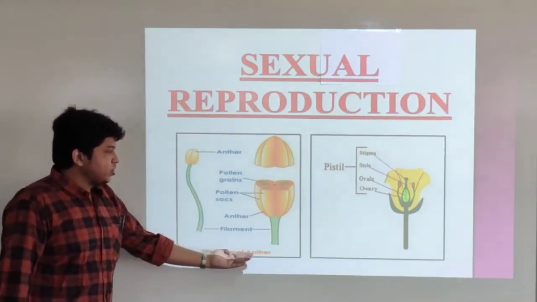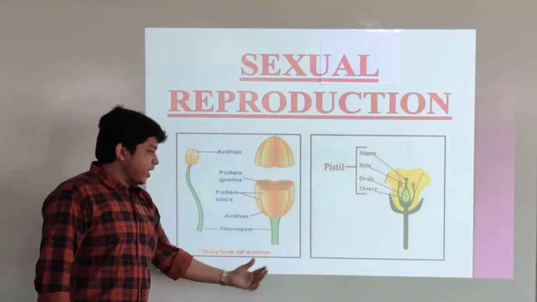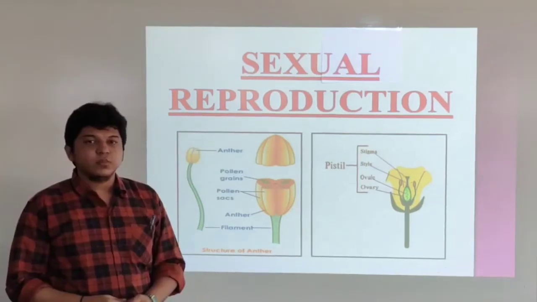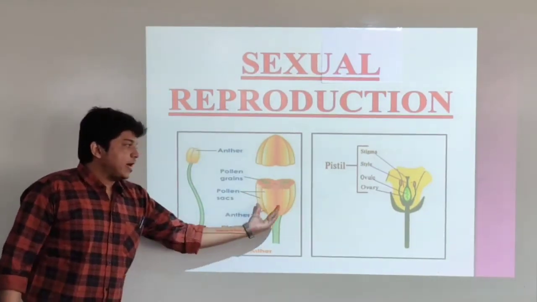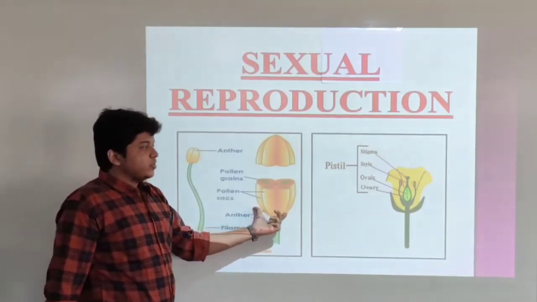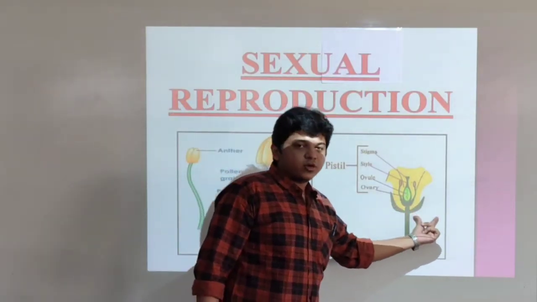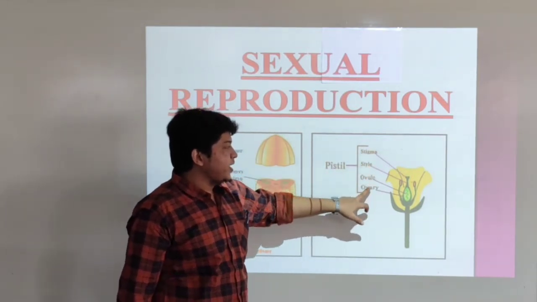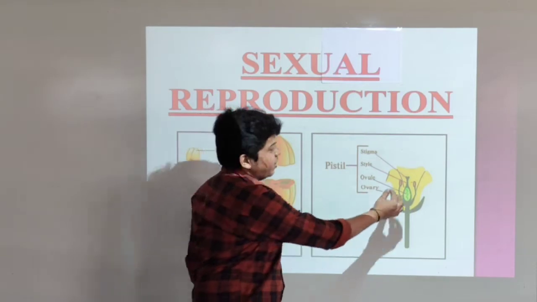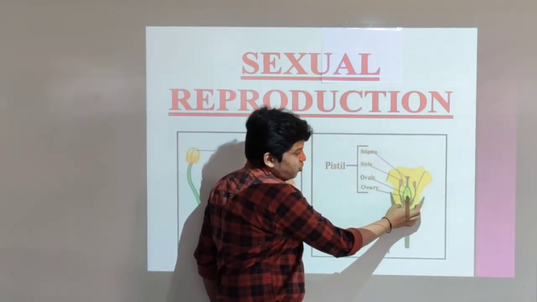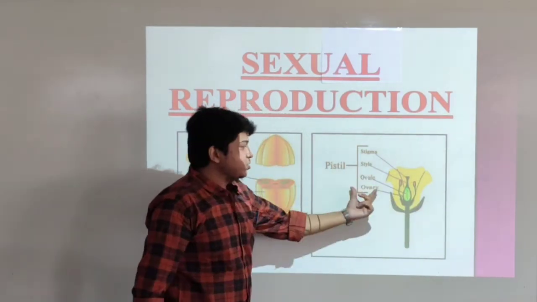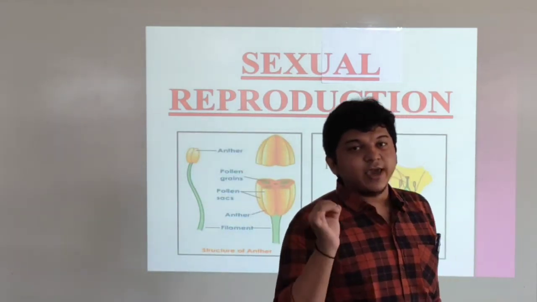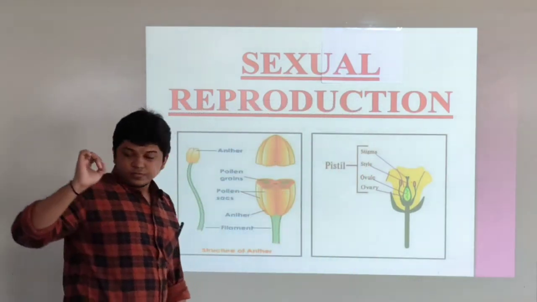You can see the structure of the anther. The anther looks like this. This is the filament which is at the bottom, and the anther. So all the pollen grains are there in this anther, and you can see this is the female reproductive part, that is the pistil. This pistil has stigma, style and ovary. See, stigma is the top part, style is the tube, and ovary is the bottom part. In this ovary there are ovules which contain all the female eggs. All the gametes are in the ovule.